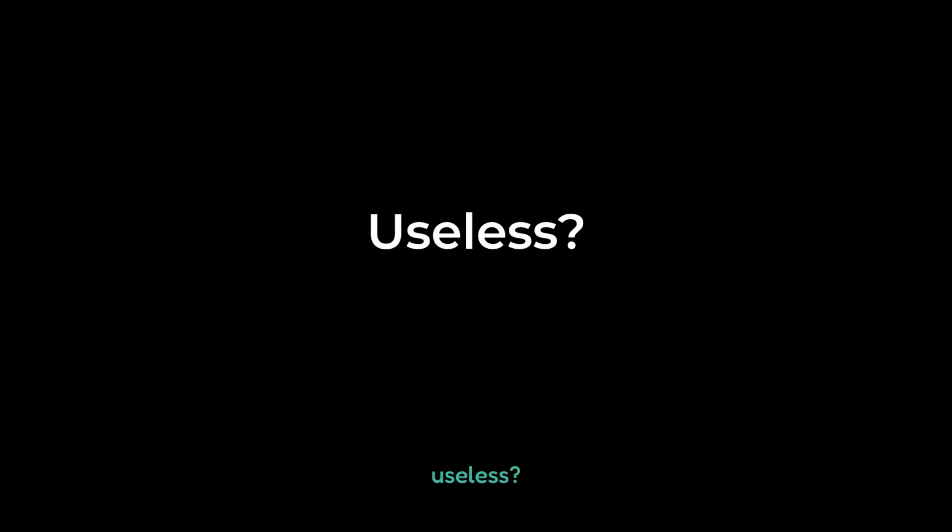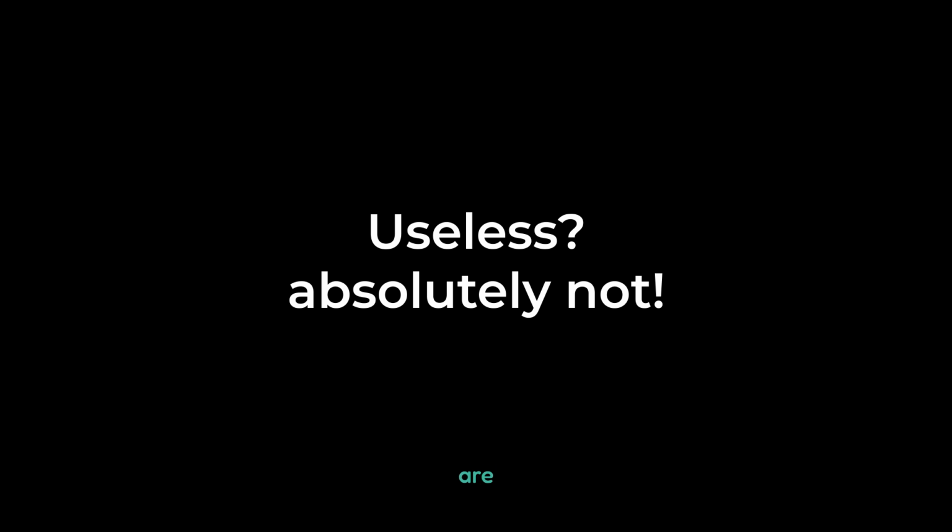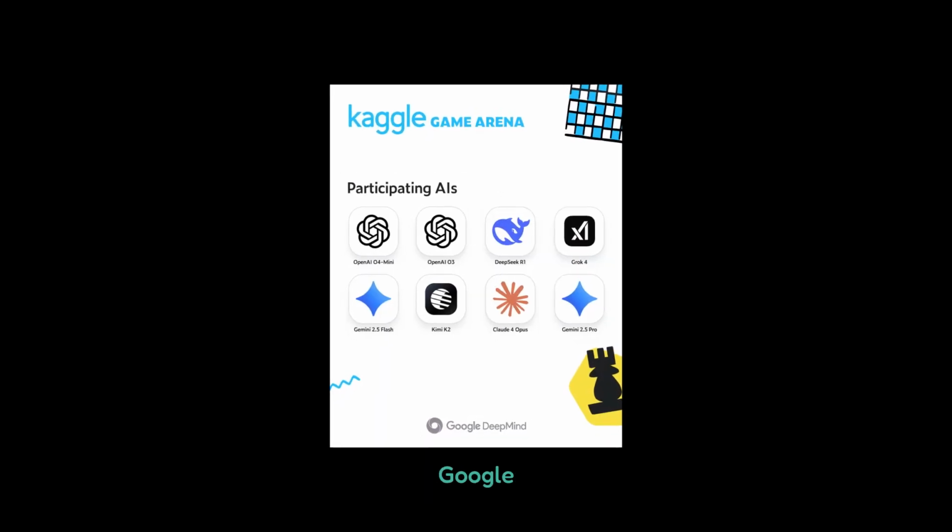So, are language models flawed? Yes. Are they useless? Absolutely not. Their capabilities are transformative. These benchmarks don't invalidate that progress. They illuminate the path forward. The recent introduction of the Game Arena by Google is a crucial and positive movement. It acknowledges the limitations of static tests and pushes the entire field towards more dynamic, robust forms of evaluation. But we need more of this innovation.